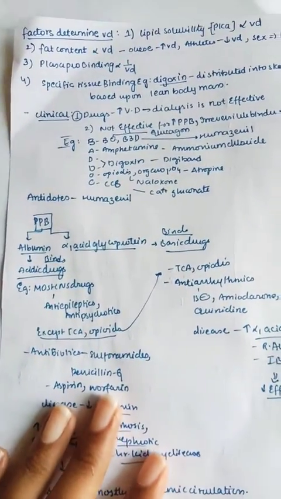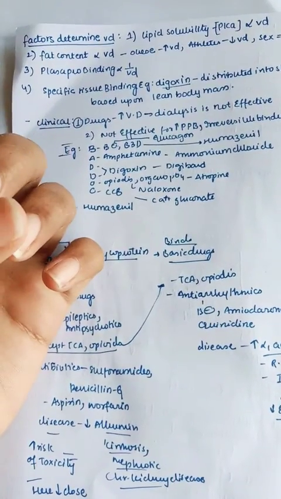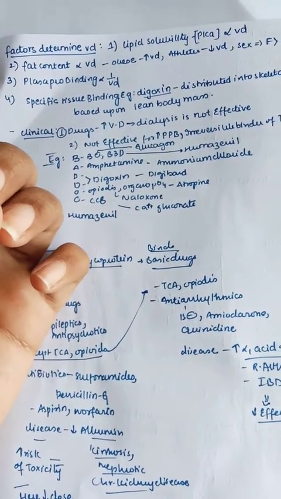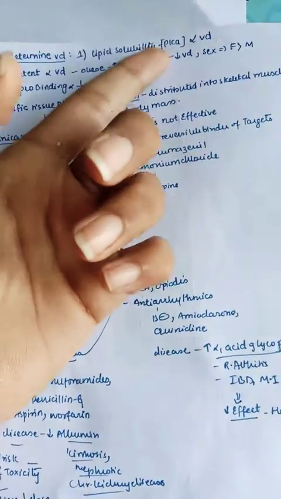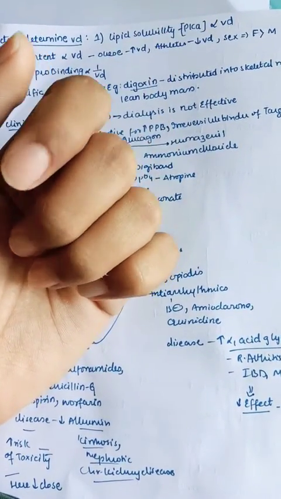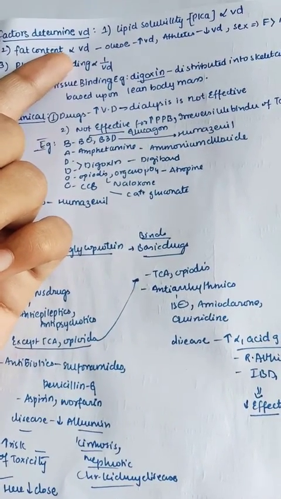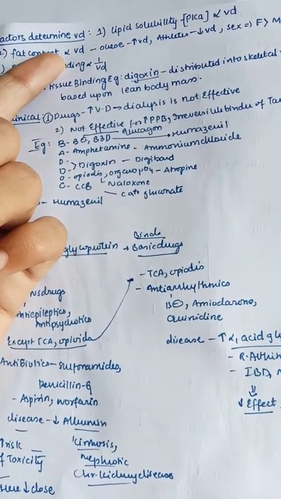So these are the important formulas to solve some kinds of problems. Now let us check out the factors that determine VD. What are the factors influencing our volume of distribution? Mainly lipid solubility. Lipid solubility is directly proportional to our volume of distribution, and next, fat content is also directly proportional to our volume of distribution.